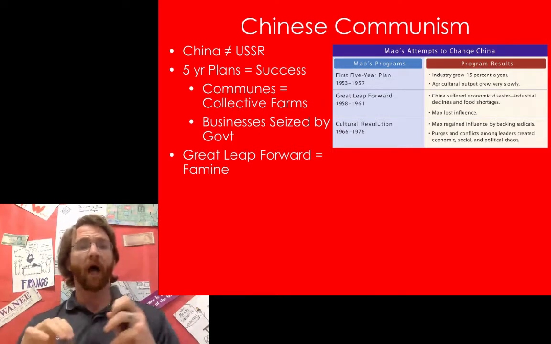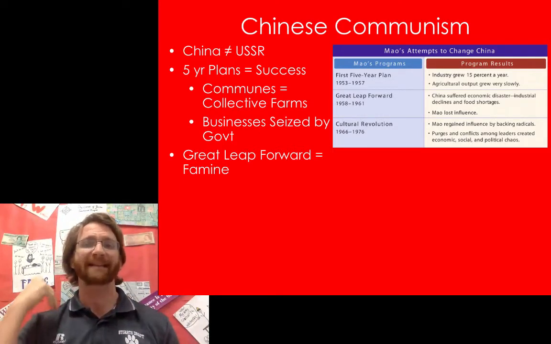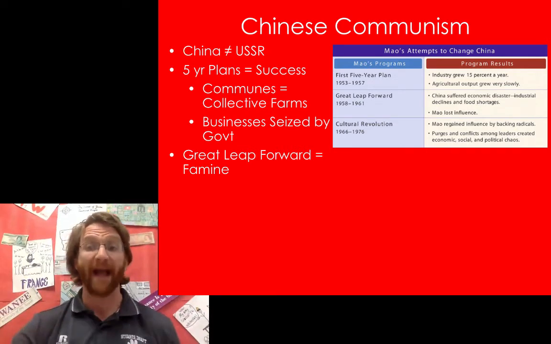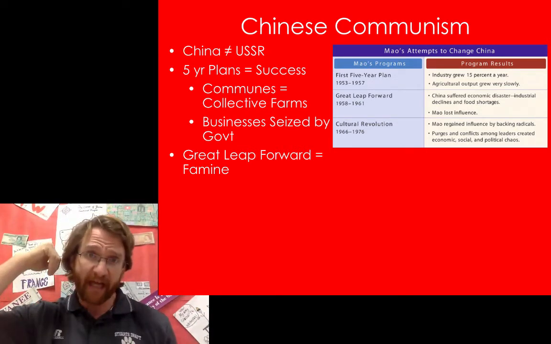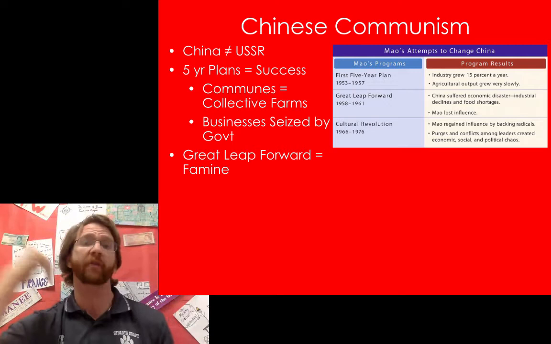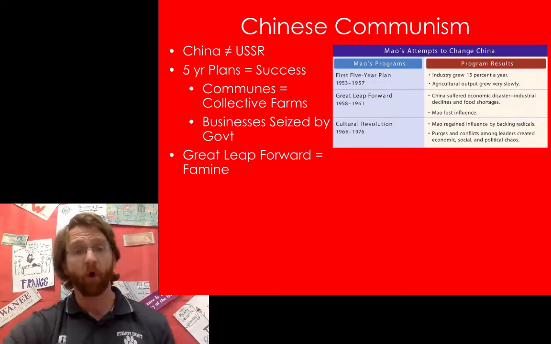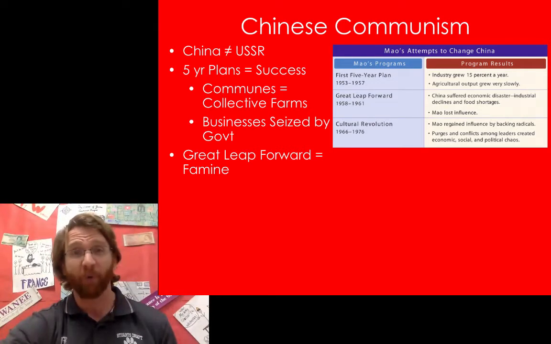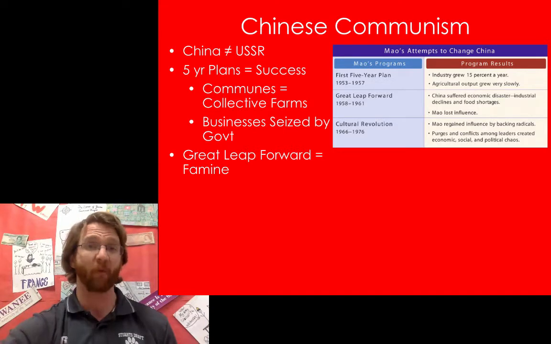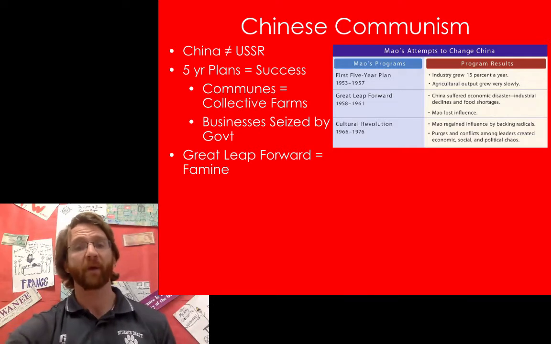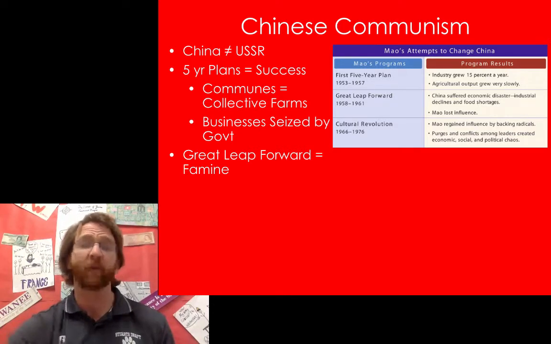The Great Leap Forward essentially radicalizes these 5-year plans and makes even more demands. They've got to increase industrial output, they've got to increase agricultural output, or else bad things are going to happen. So what happens is that industry actually begins to decline, and the reason is that the government takes more control than it had before. As they take more control of the land, they begin to export more of the food. When the government exports more food to other countries, people within their own country begin to starve.